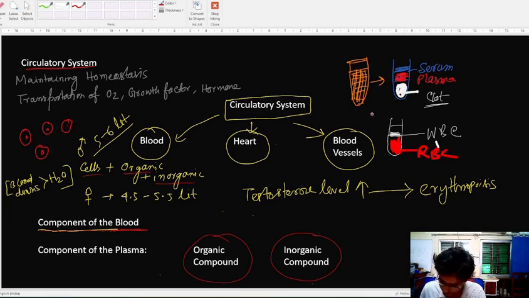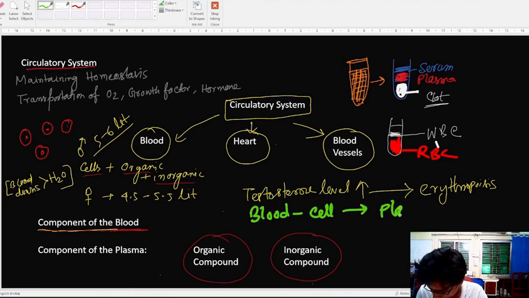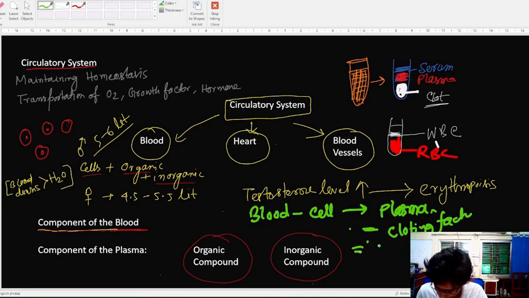An easy way to remember: blood minus cells is the plasma, and plasma minus clotting factor is the serum.